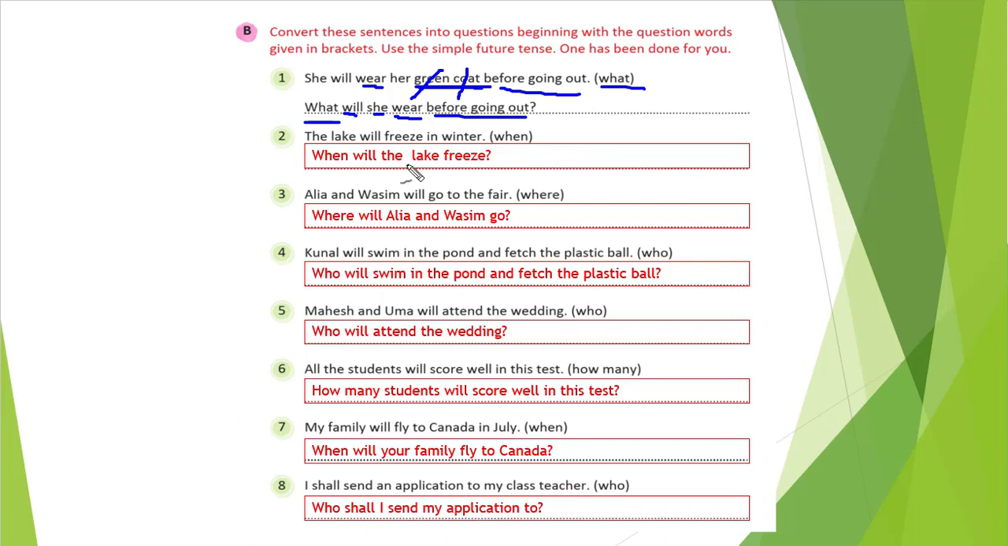You can see the second one: the lake will freeze in winter. So when will? Winter is the answer, so we will remove that. First we will write our question word, that is when. Then we will use will, right? Then the lake, and freeze. That is the question, right? So this way we can create the questions. Okay.